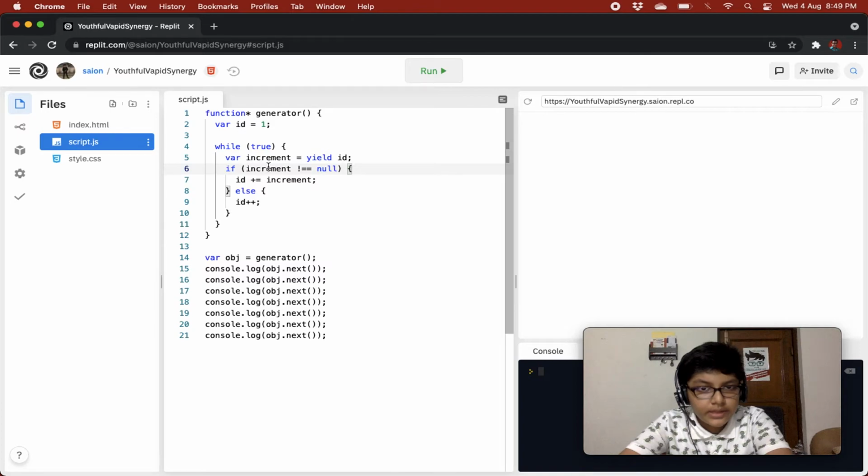So basically, variable increment equals yield id. If increment is not equal to null, then add the increment to the id, else... hmm.